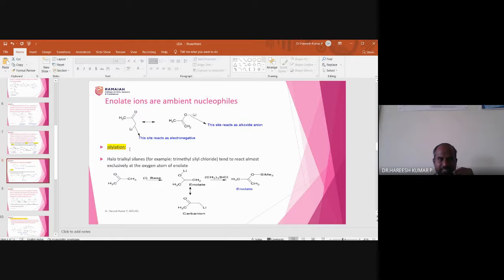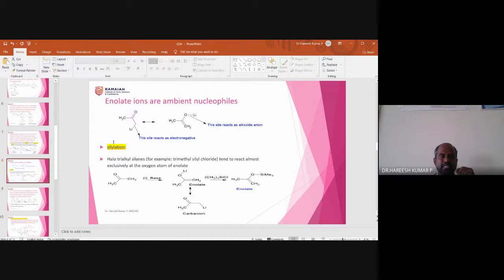Then silylation. In the next stage I will also talk about selenation, S-E-L-E, but here I am talking about silylation. Silylation means addition of a Si bond. It means that there will be a bond formation between the carbon and Si.